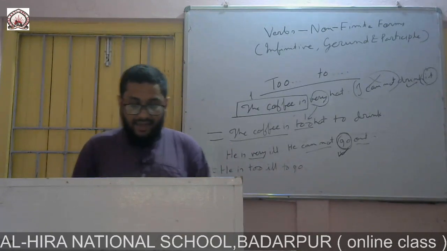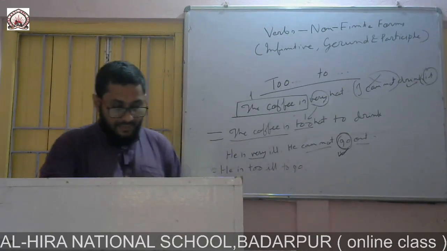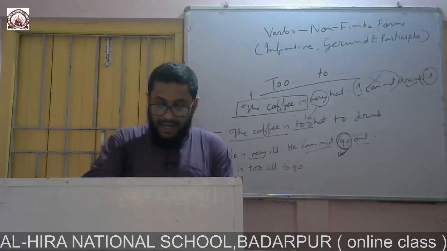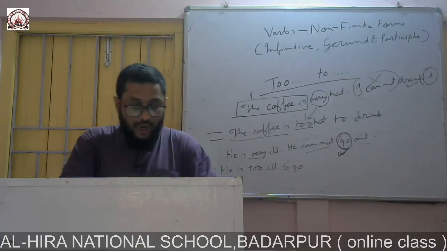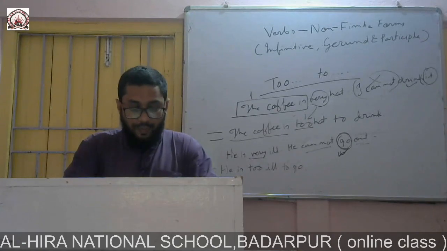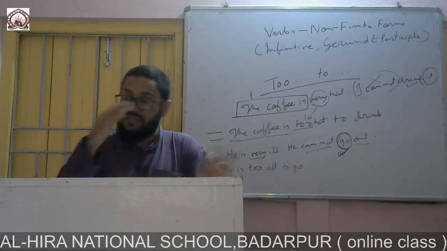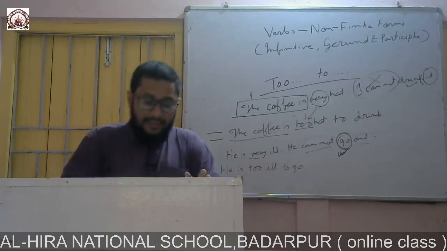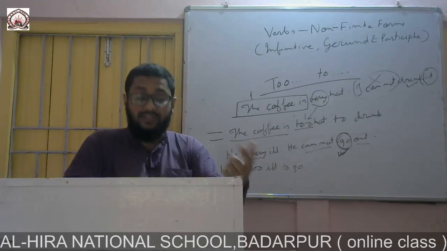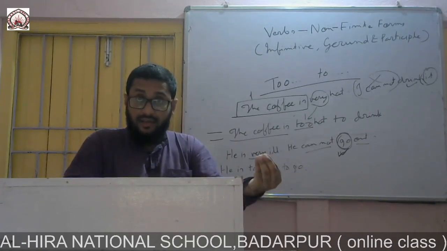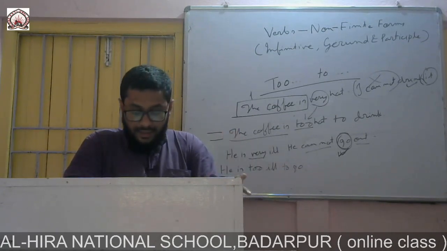Number 11 exercise, you can see. Pick out the present participle and participle as adjectives in the following sentences. This is a shocking incident. You have to bring out the participle, simple. Which incident? How the incident is, which word is saying how the incident is? The word shocking. So shocking will be the participle.